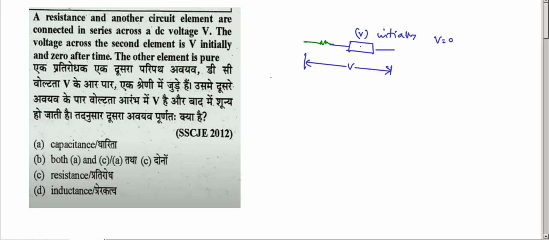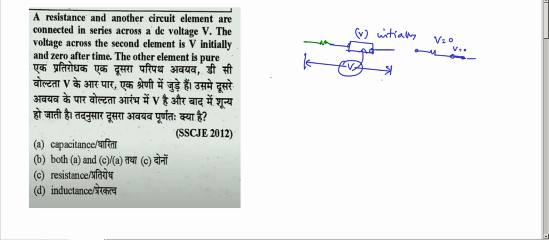So the voltage across this element initially should be V, which means it should be open circuited. Then this voltage appears across this terminal. Finally the voltage across this element is 0, which means it should be short circuited.